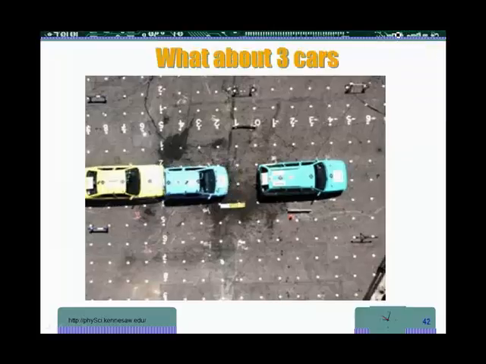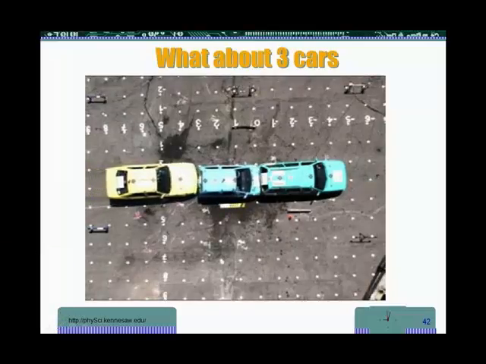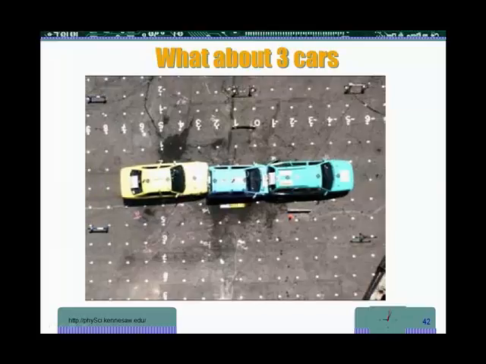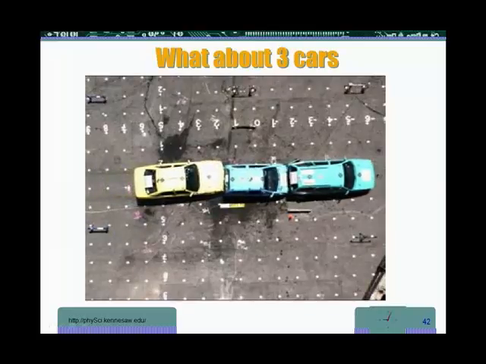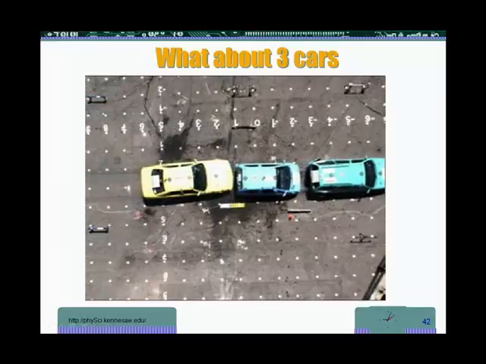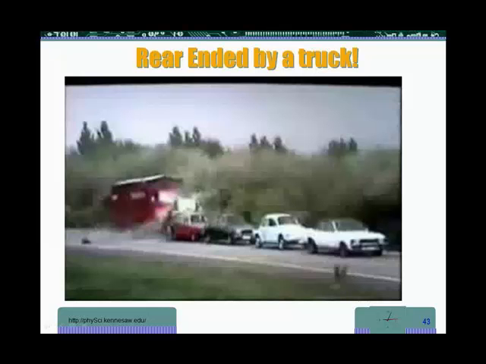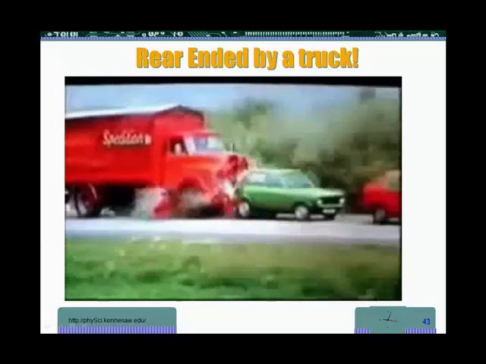Okay, now in this case we take the situation further. What's going to happen here? Now as the three of them move, the momentum of all three of them is the same as their initial momentum before the collision. Okay, let's see this other one. This is very interesting. Okay, you see that?